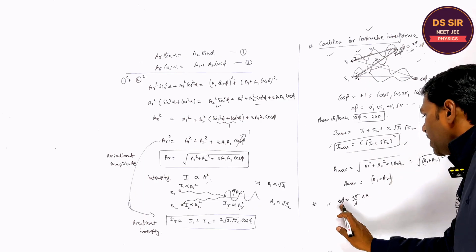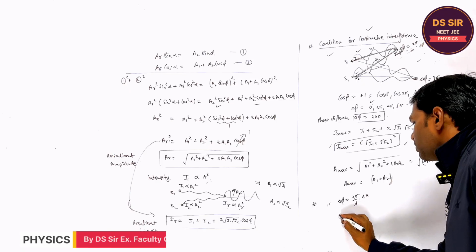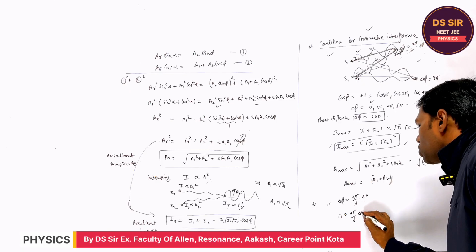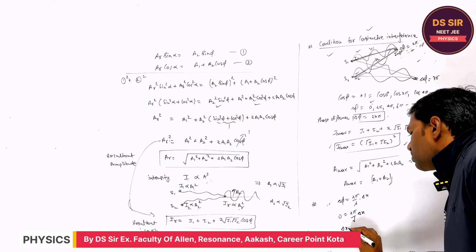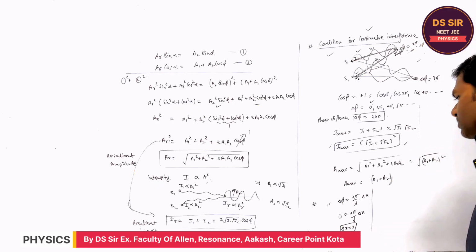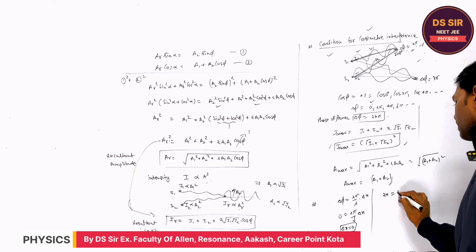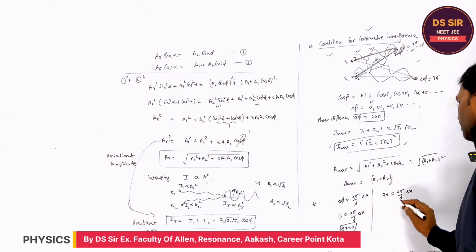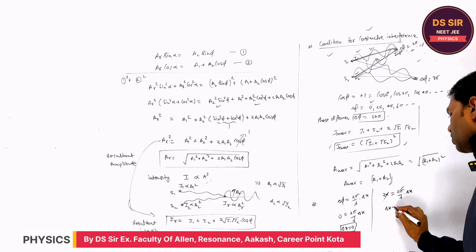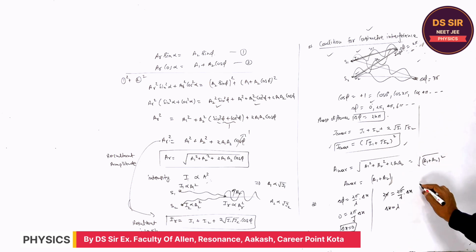Listen, when delta phi is 0, what should be the path difference? 0. If delta phi is 2 pi, what should be the path difference? Lambda. If the phase difference is 4 pi, what is the value of delta x? 2 lambda.